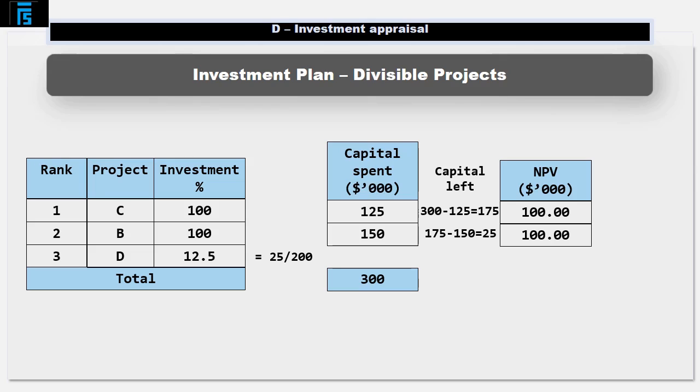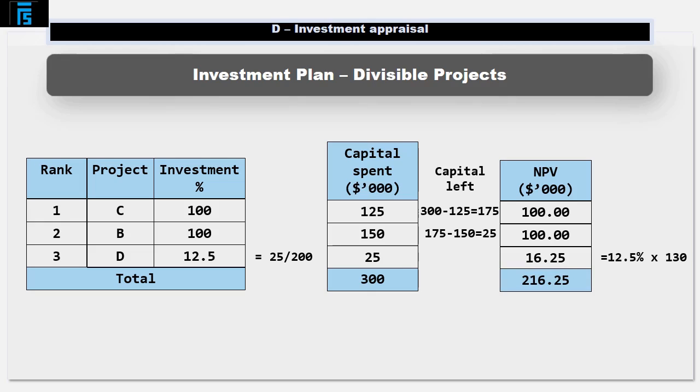This means it will cost us 12.5% times $200,000 is $25,000, and we assume that it will generate an additional NPV of 12.5% times $130,000 is $16,250. This means, therefore, that the highest NPV we can generate if we have a capital constraint of $300,000 is $216,250. This is the total of the NPV column.